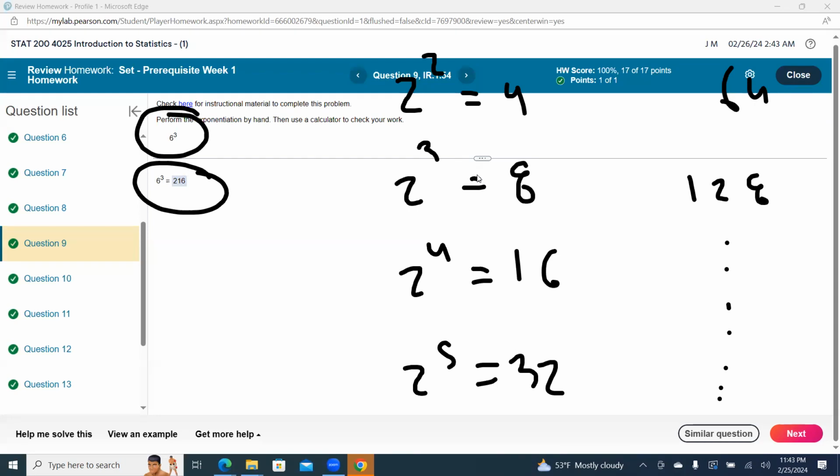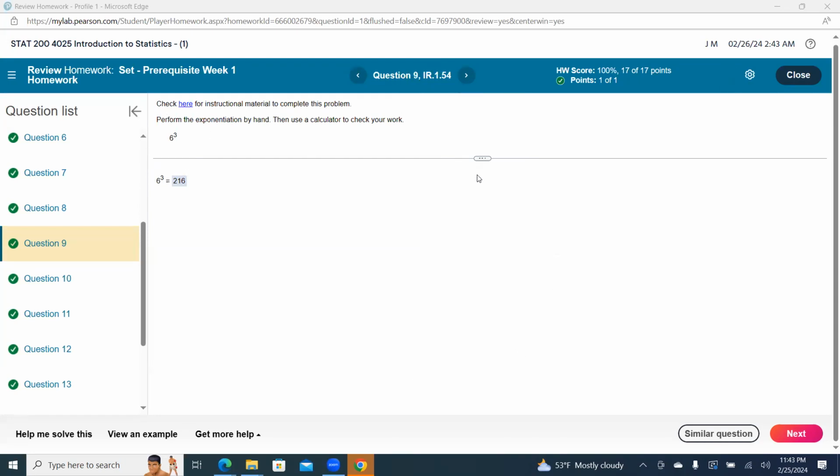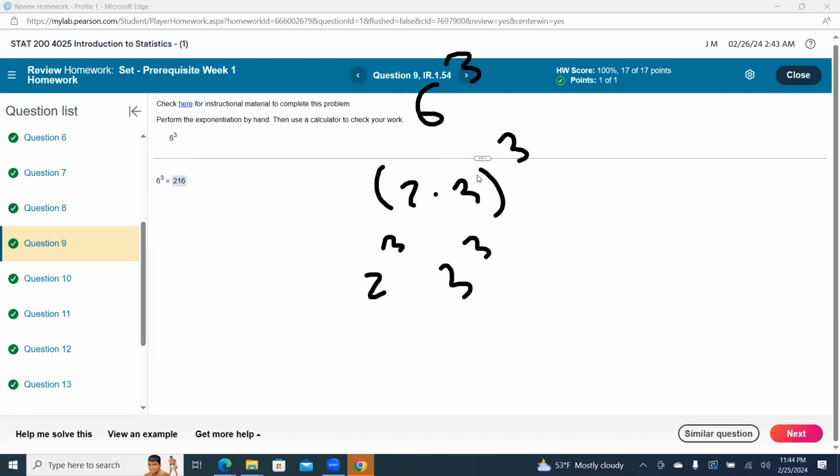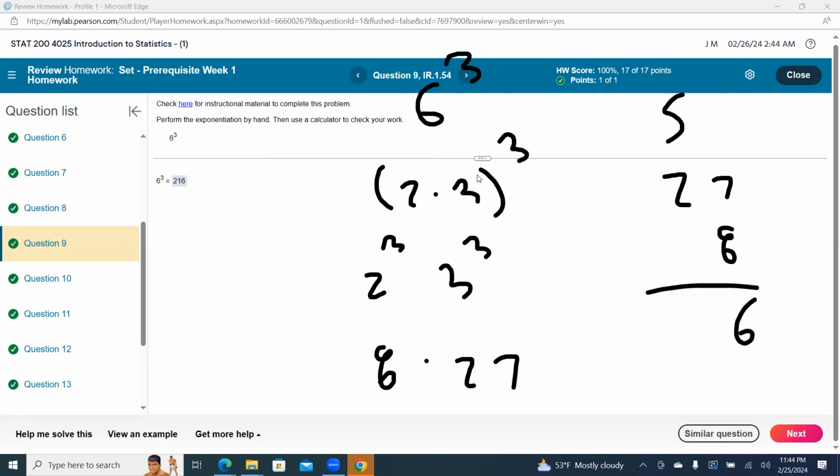We would always just do this on the calculator. We don't want to do any nifty algebra, unless, of course, we do 6 cubed, which is 2 times 3 quantity cubed, which is 2 cubed, 3 cubed, which is going to be 8 times 27. So that doesn't really help us at all. 7 times 8 is 56. Anything in this class we do on a calculator, we don't need any algebra.